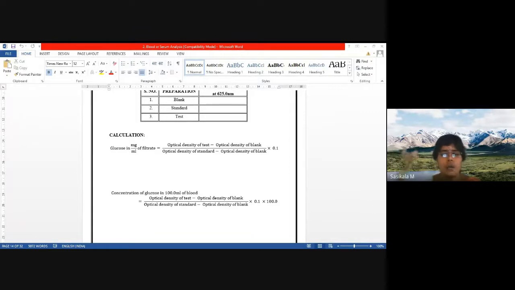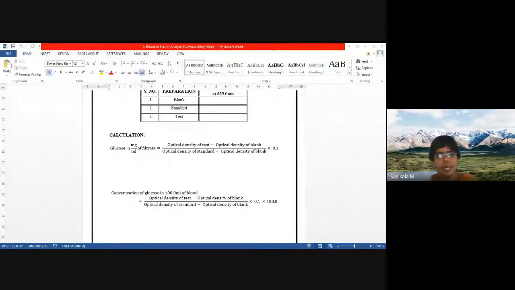So after adding 1 ml of blank, standard and test, we need to add the reagent in order to find the color change, and to make the reaction of glucose with the oxidizing agent present in the Benedict's quantitative reagent. Then your glucose will reduce that oxidizing agent, the cupric salt present in the Benedict's reagent, and cupric will get reduced to cuprous. That is the concept, and this reduction will cause the color change.